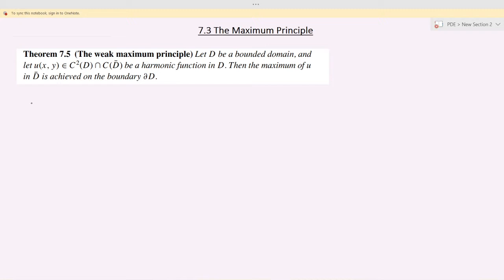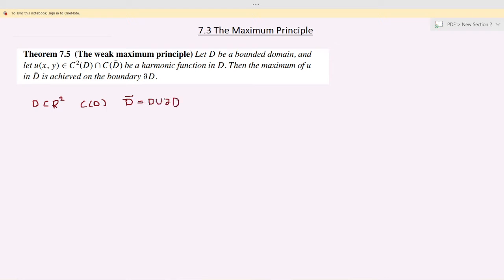It says that let D be a bounded domain and u is an element of C²(D) intersection C(D bar), a harmonic function in D. Then the maximum of u in D bar is achieved on the boundary of D. Okay, so D is usually a domain in R². And C(D) represents the set of all continuous functions defined on D. And D closure is nothing but D union boundary of D.